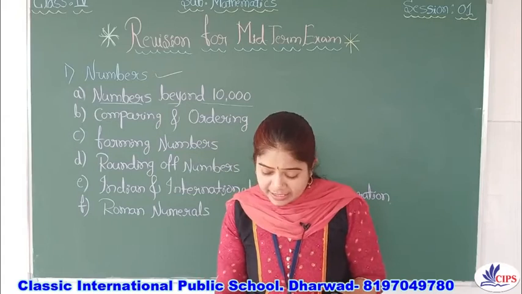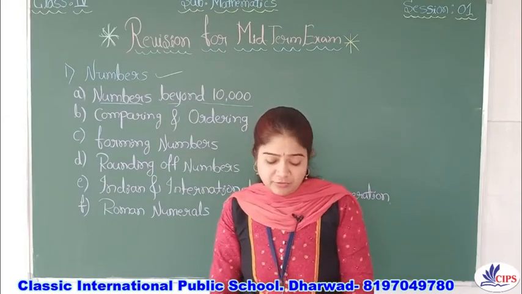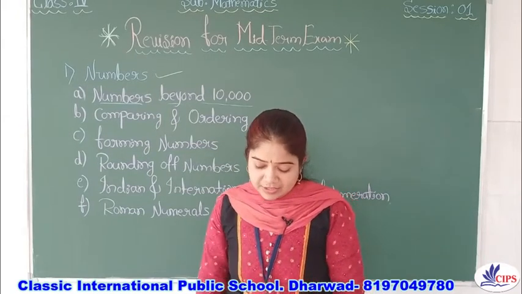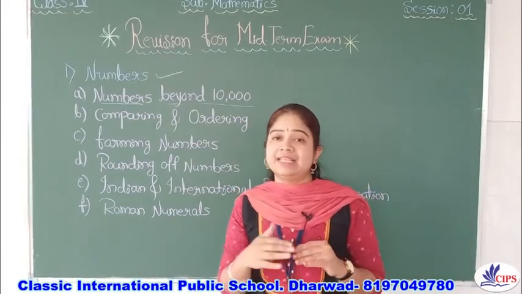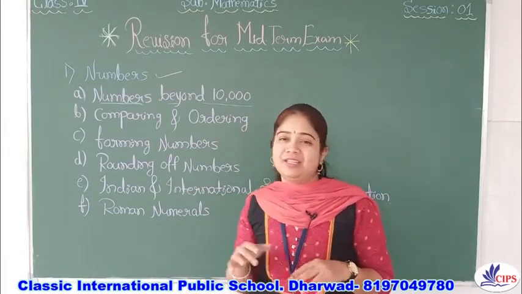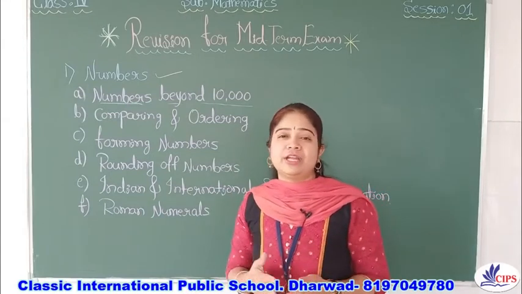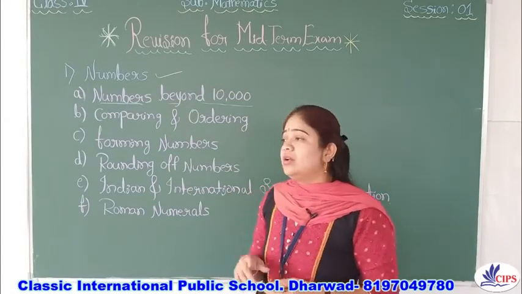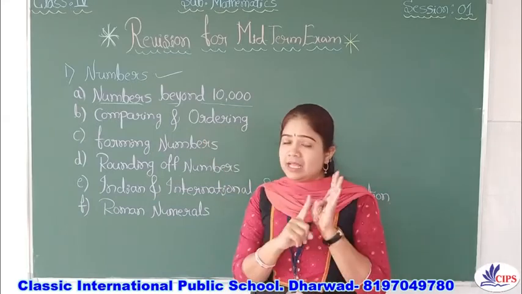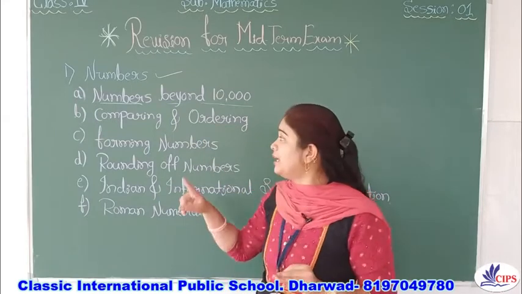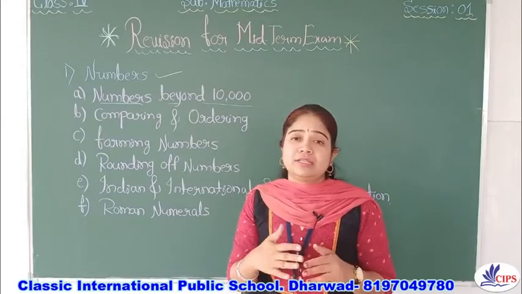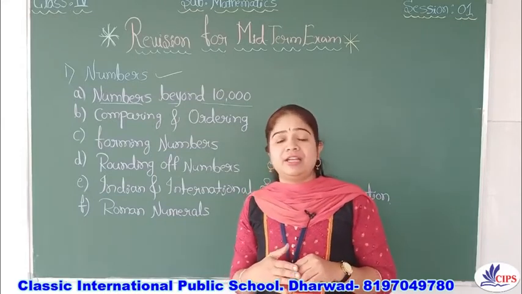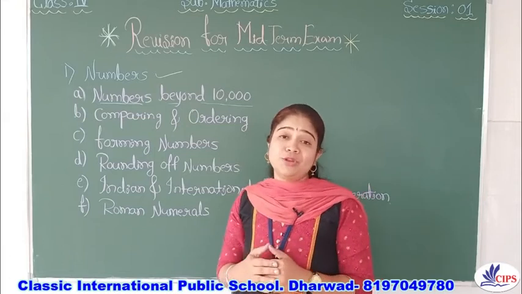The next is the ordering of numbers. Ordering is ascending as well as descending order. It is also very simple, you can do that. In ordering, ascending and descending will come, and in comparing, smaller and bigger. Go through similar examples and it will be much easier for you.